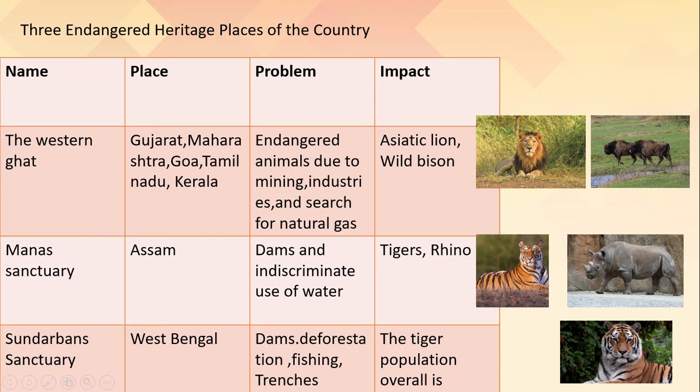Now, second one is the Manas sanctuary of Assam, which is under threat due to dams and indiscriminate use of water. So because of this, the tiger and rhino are under threat. Now, third one is the Sundarban sanctuary of West Bengal, reserved mainly for tigers. Because of this, the tiger population and overall local environment is seriously challenged by the dams, deforestation, excessive fishing, etc.